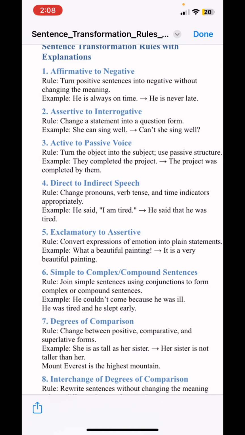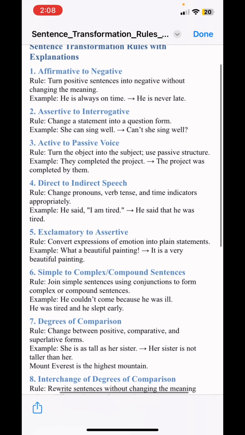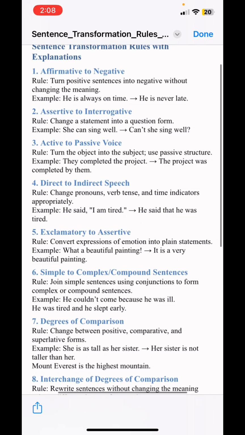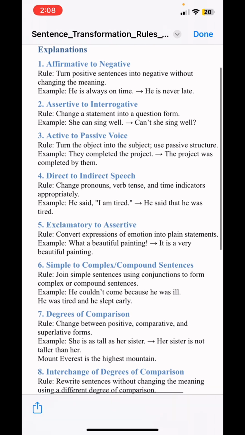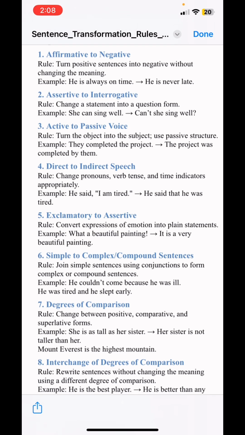If we see the example: they completed the project. If we change it to a passive sentence, more specifically, it is: the project was completed by them. So basically this has the same meaning, but the subject and the object literally change.